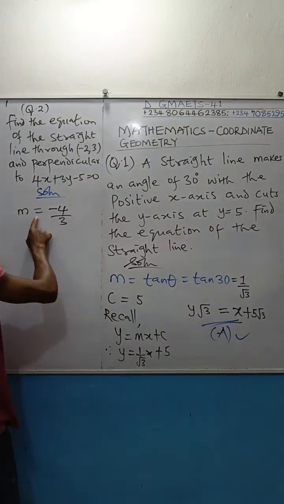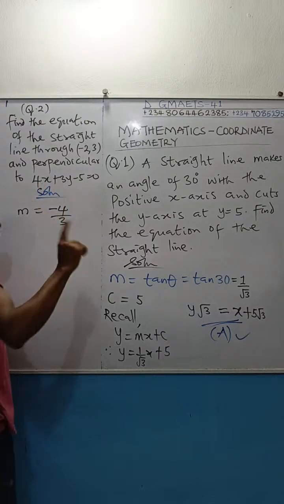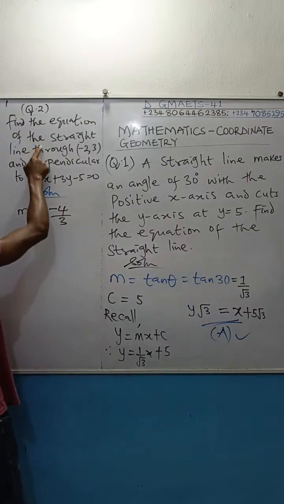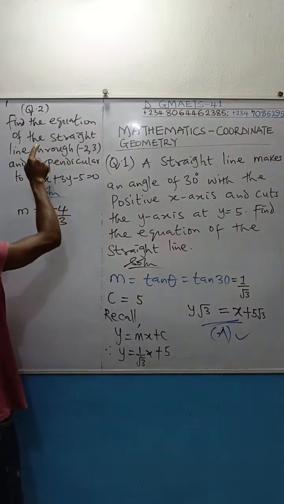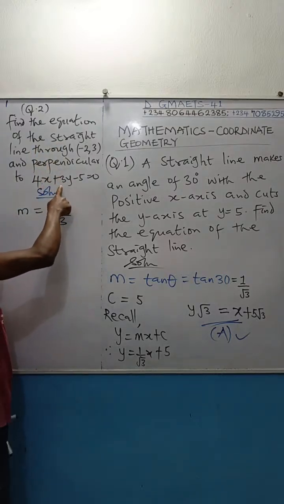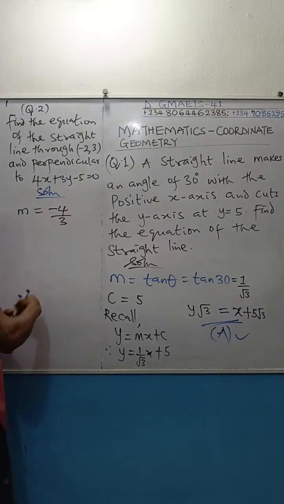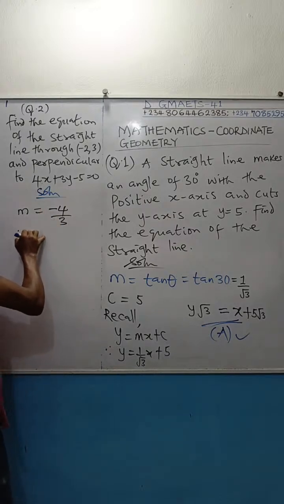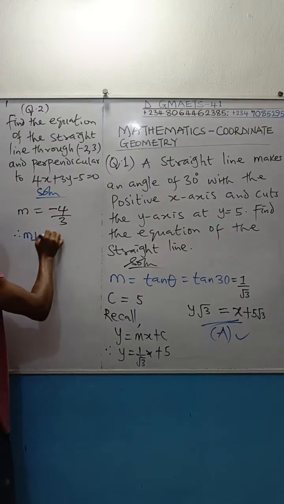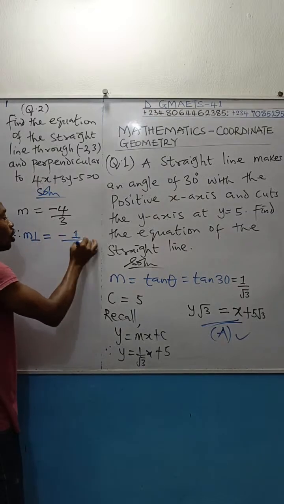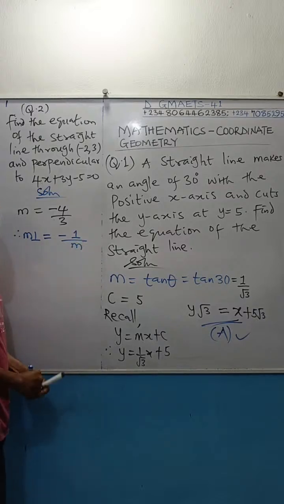Now that I've gotten the gradient of this line, we were told that the straight line whose equation we have to look for is perpendicular to this one. Therefore, I can say that the gradient of the perpendicular line, I prefer using this symbol, is equal to minus 1 all over the gradient of the straight line.